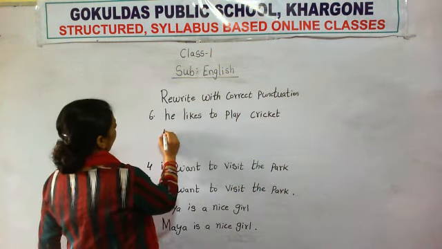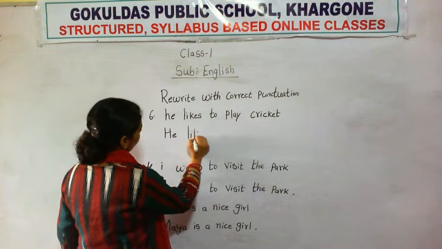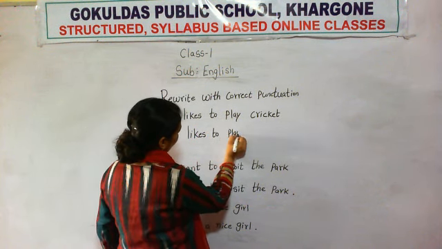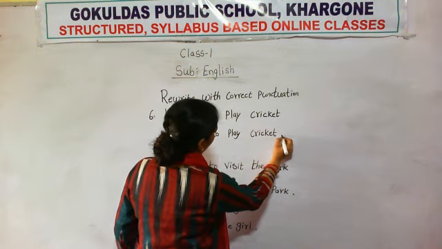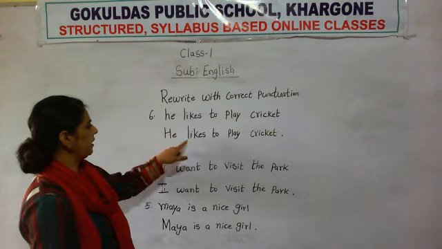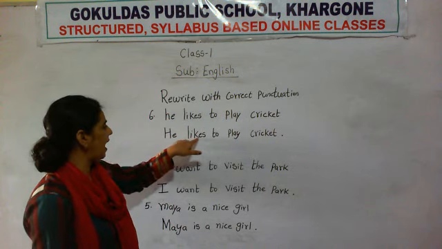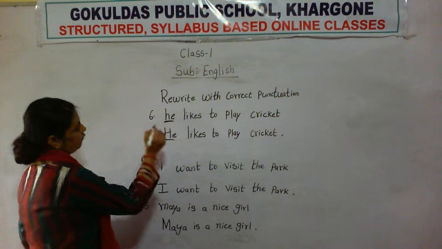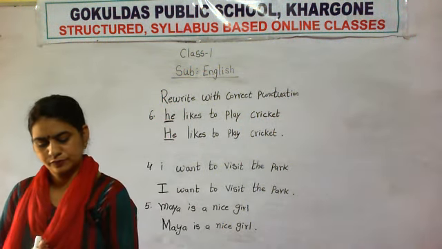So here again we will write he likes to play cricket. He likes to play cricket. At the end of the sentence, put a full stop. Okay. He likes to play cricket. Once again, he likes to play cricket. Here H will come in capital form. Okay. So this you have to finish in your book.